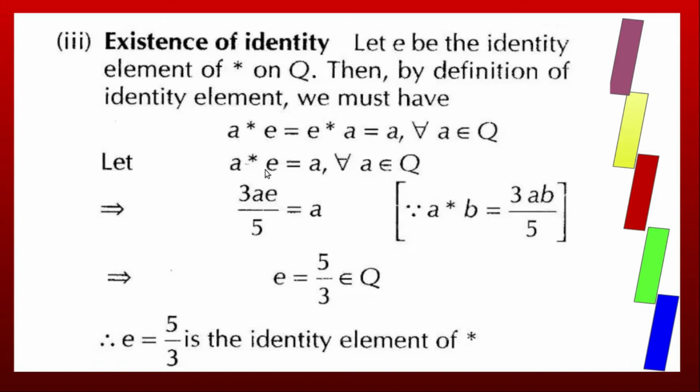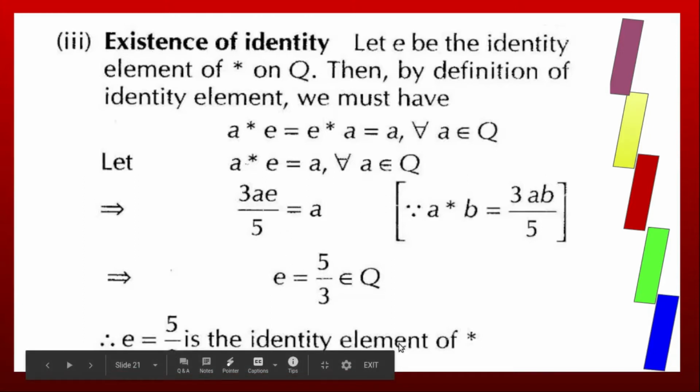Now A star E by definition is 3AE by 5, that's equal to A. Here we have to apply the definition of star. A star E equal to 3AE by 5 that's equal to A. Now take this A to RHS, A by 1, then take 5 to RHS, 3 to RHS. Cross multiply, 5 goes to the numerator, 3 comes in the denominator. So E is equal to 5 by 3. This element belongs to the set of all rational numbers. So the identity element is 5 by 3.